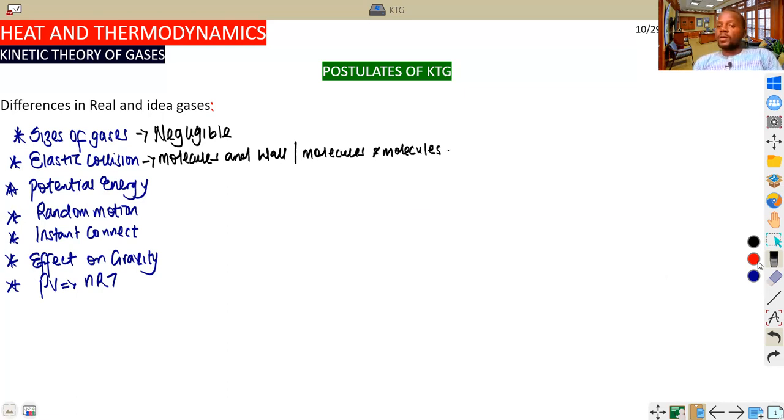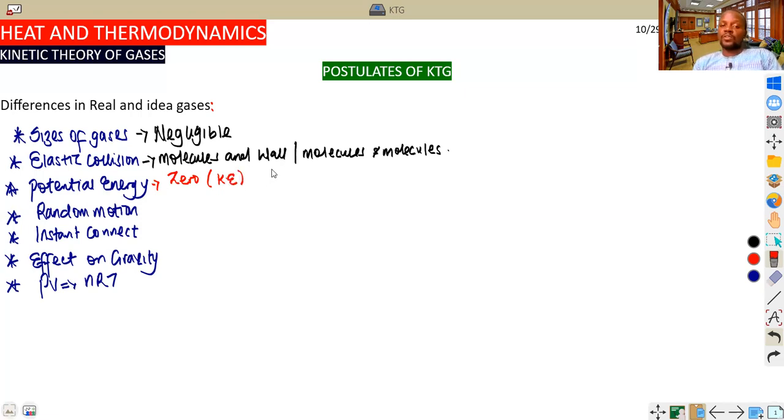The next point is potential energy. We say the potential energy of a real gas is 0. That is the definition we give to it in the postulate. The total energy of the gas is the sum of the kinetic energy flowing through it.